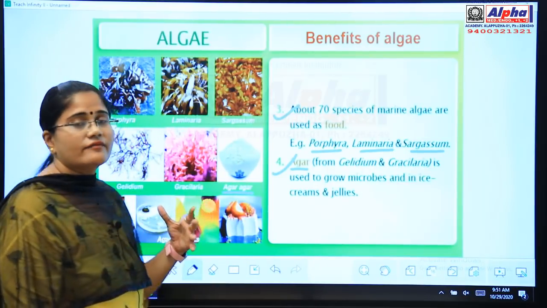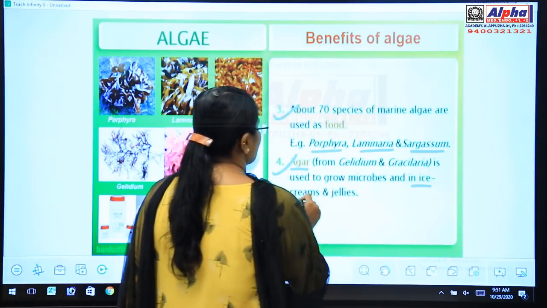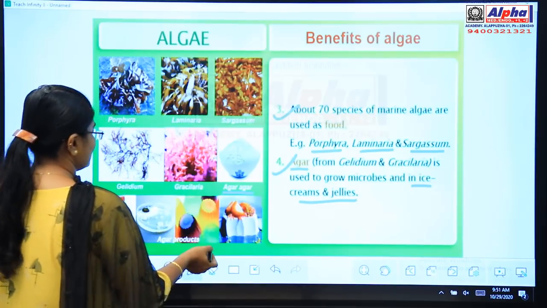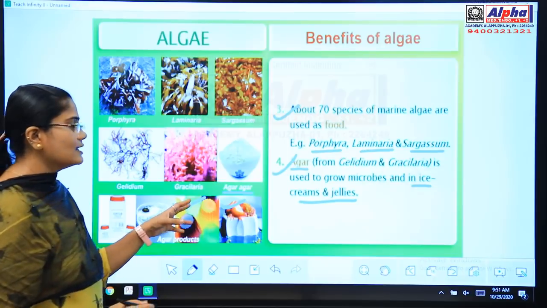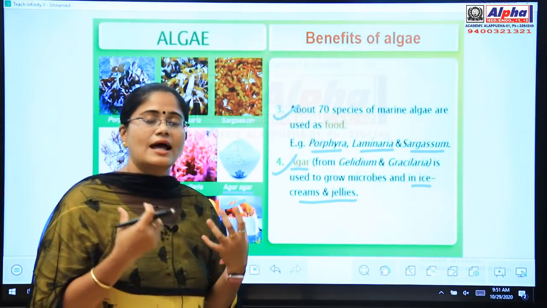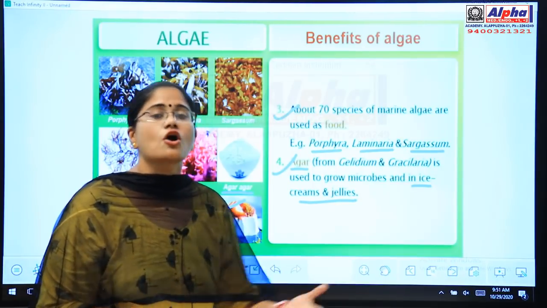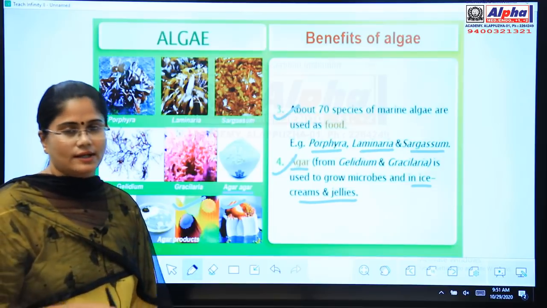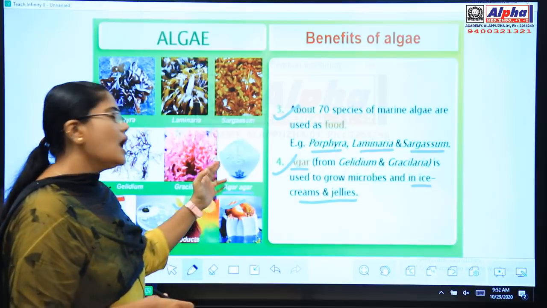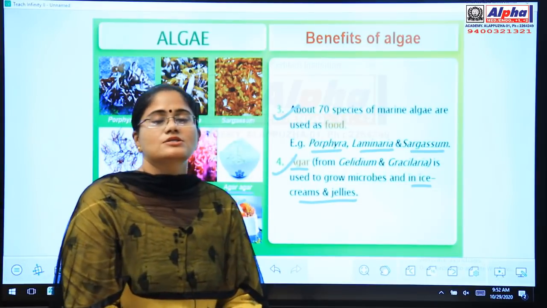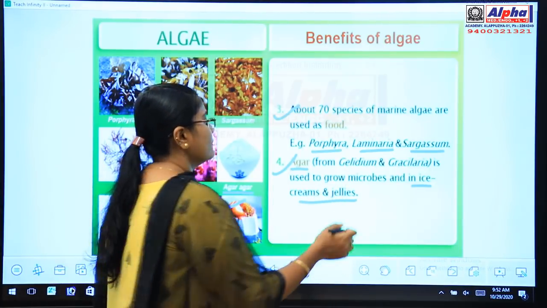Also, agar has one more advantage, that is it is used for preparing ice creams and jellies. All students like ice creams and jellies, isn't it? You can say pastries like ice creams and jellies. The jellies all have a jelly-like consistency. This jelly-like consistency is contributed by this agar powder. And also the fluffiness of ice cream is contributed by agar powder, and this agar powder is obtained from seaweed, that is sea algae called Gelidium and Gracilaria.